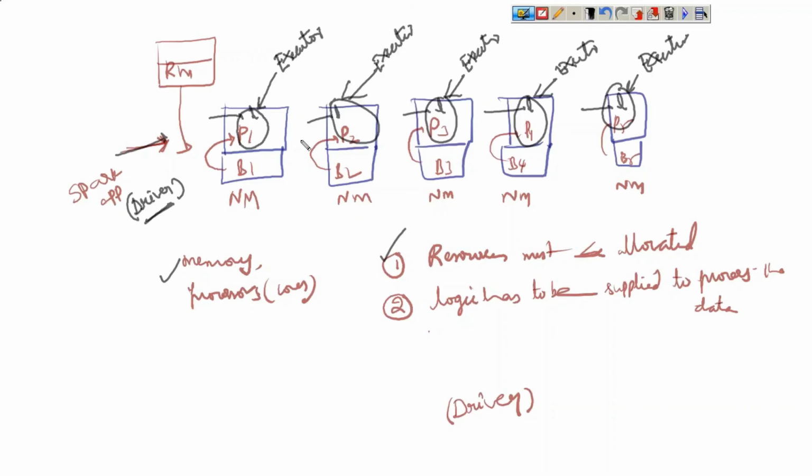Got it now? And all these executors run under the control of the driver. Remember, this driver is going to maintain everything: supplying the logic and the creation of executors. That is the reason the driver acts as the master of the Spark application, and executors act as slaves of the Spark application. Got it now? Fine.